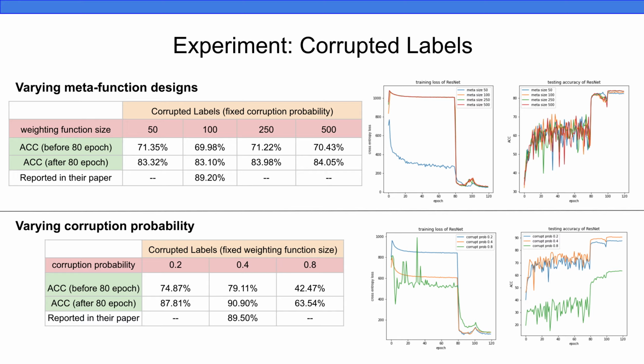As you can see from the tables, the original paper did not do complete experiments, so some cells in the tables are left blank. The right figures are training loss and testing accuracy during learning. We can see that the testing accuracy fluctuates before the learning rate tuning, and the training loss drops dramatically after tuning. This all shows that the method is sensitive to hyperparameters, and the model tends to be stuck in local minimum before the tuning.